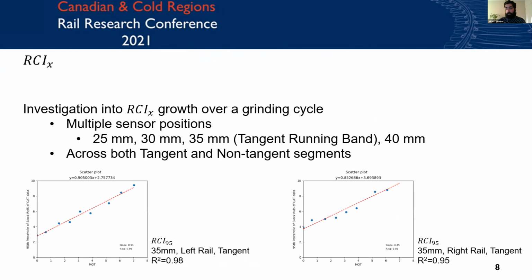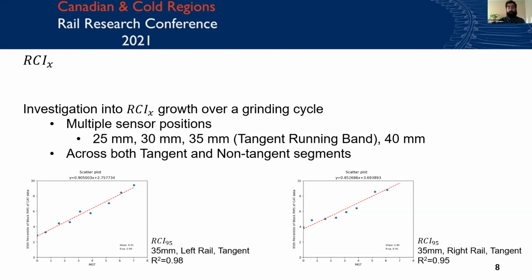So we did some investigation into RCI growth over one grinding cycle, so about a year, in a particular property, across multiple sensor positions laterally on the rail face. And this was done for both tangent rail as well as curved geometries. We were able to obtain data at 5 millimeter intervals laterally on the gauge face, starting from 25, which is gauge side, all the way up to 40 millimeters, in 5 millimeter increments.